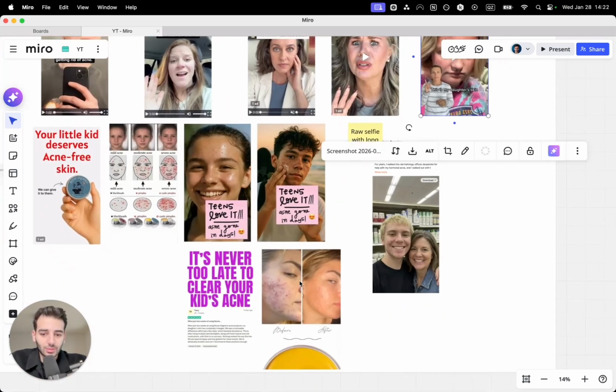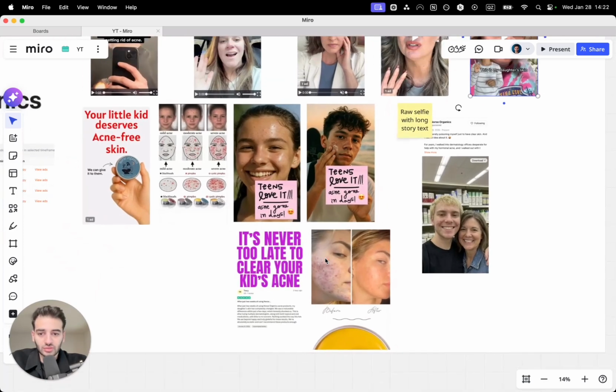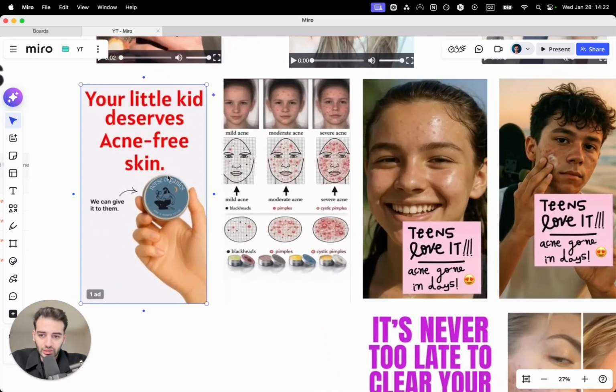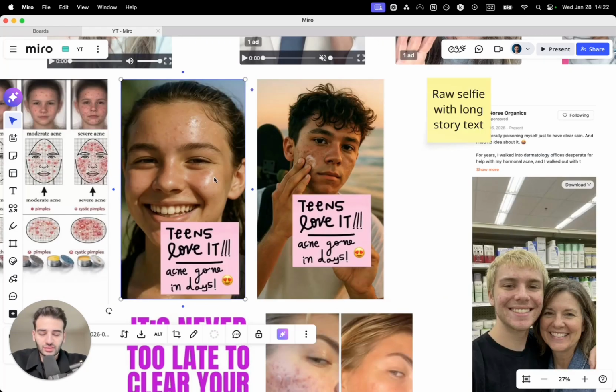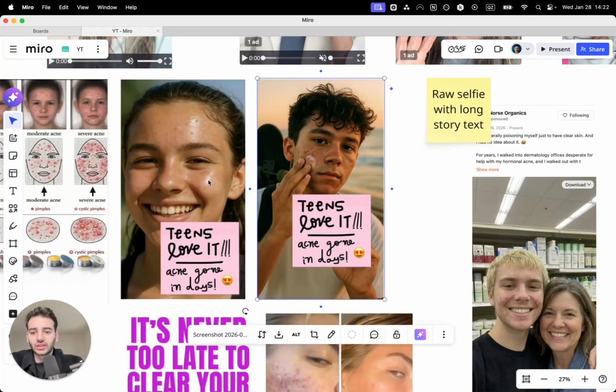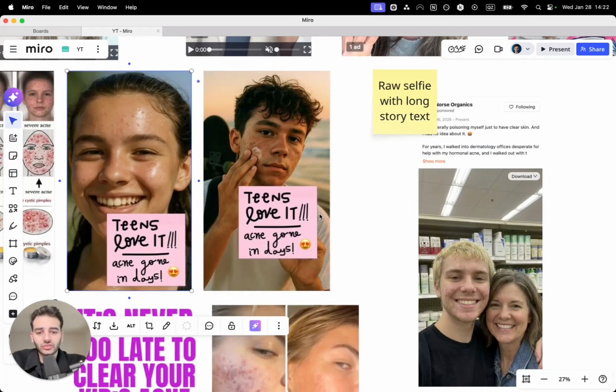They're doing the same thing with the image ads, and I think it is also very important to do creative diversity on the image ads as well. So you can see this one, in this style, is completely different than this one. And you can see this one is very similar to this one, but here they're showing a boy and here they're showing a girl. So it will go to different audiences.